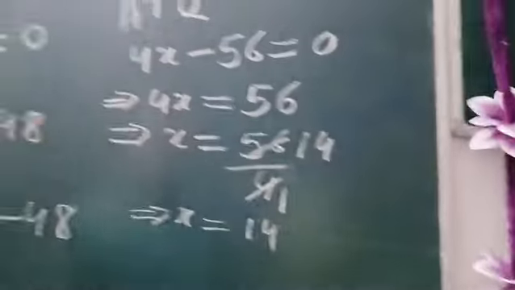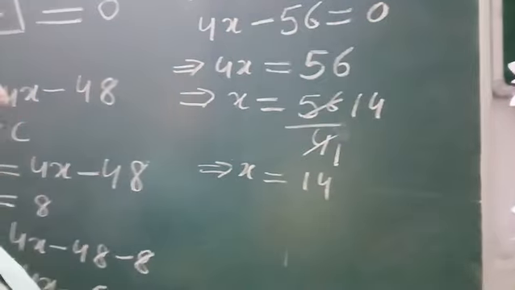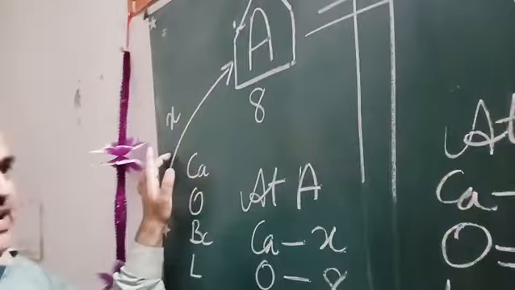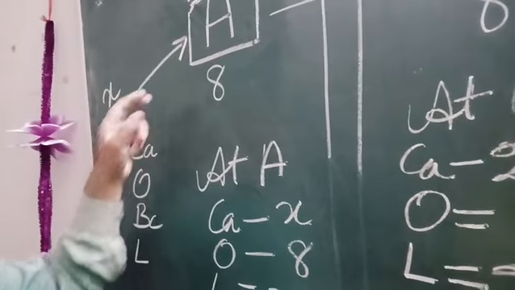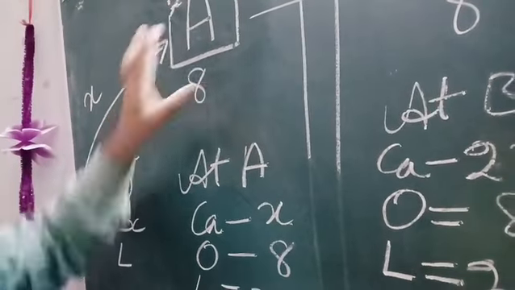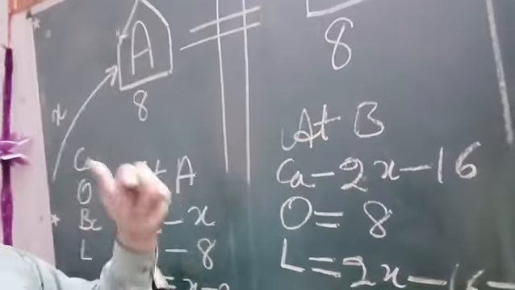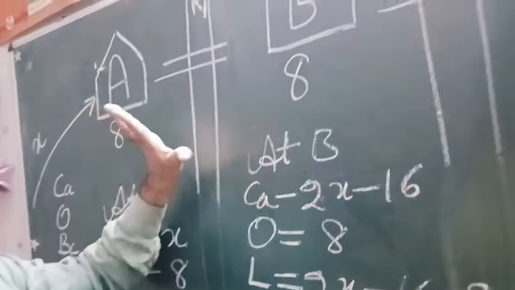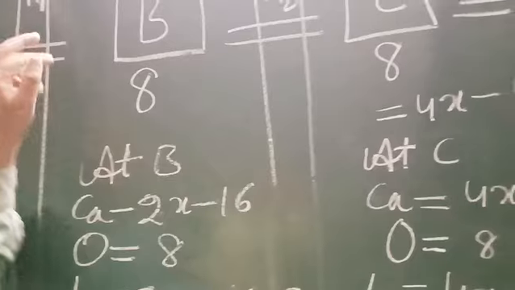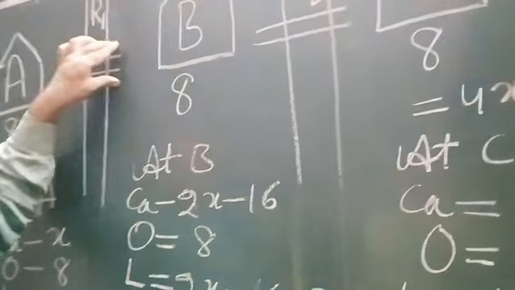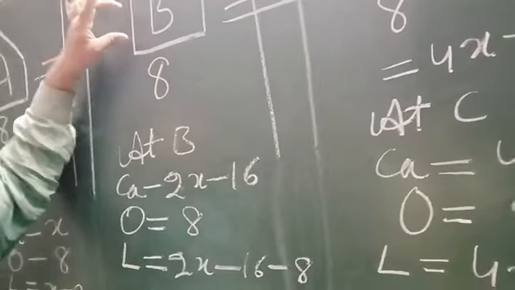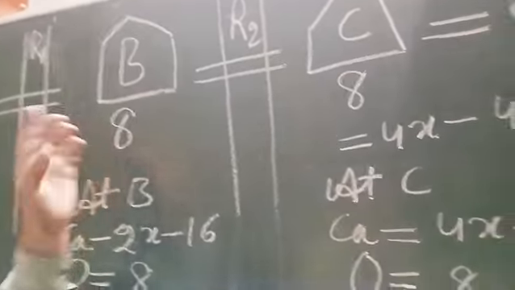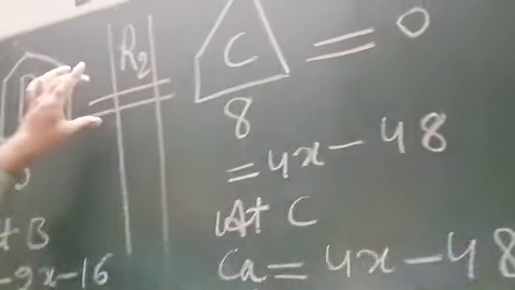So now let us check whether our answer is correct or not. He carried 14 flowers from home and offered 8 flowers here. So he is left with 6 flowers. When he crossed river R1 with 6 flowers, the number of flowers doubled. So double of 6 is 12. So he entered temple B with 12 flowers and offered 8 here. So he is left with 4 flowers.